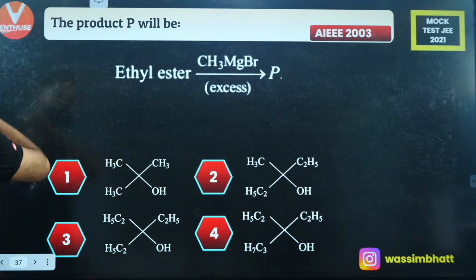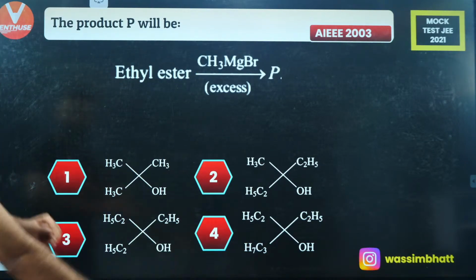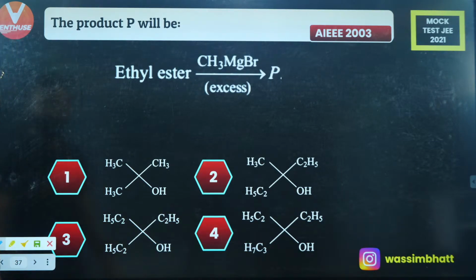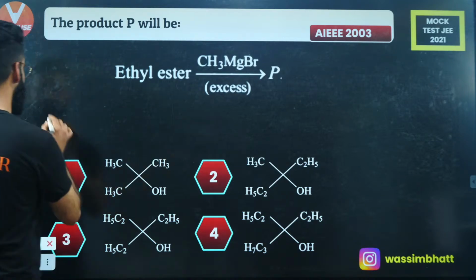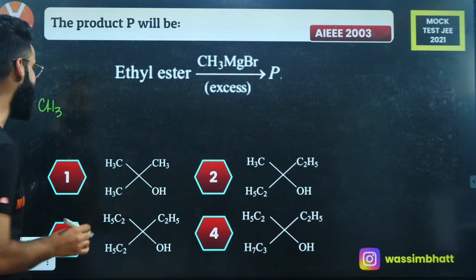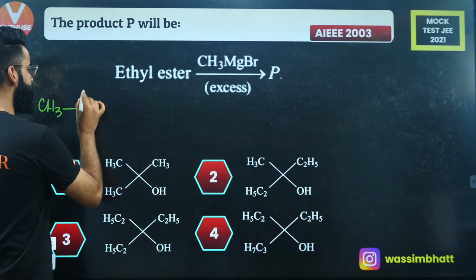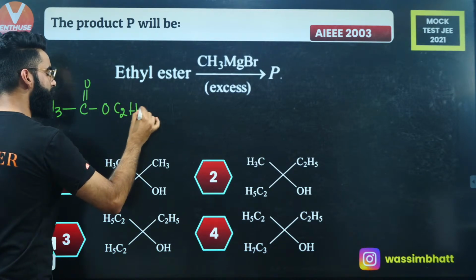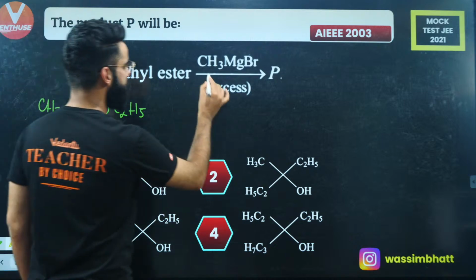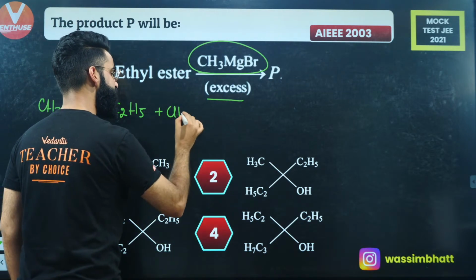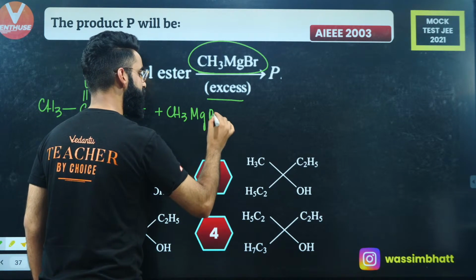Okay. Now the product P will be. It is a nice question, and this is an NCERT based question as well. Well, how do we solve this one? So we have got basically ethyl ester. I'm starting with ethyl ester. This is CH3, this is C double bond O, this is O, and this is C2H5. This is something which we call ethyl ester. I'm making it react with the excess of this Grignard's reagent, CH3MgBr.